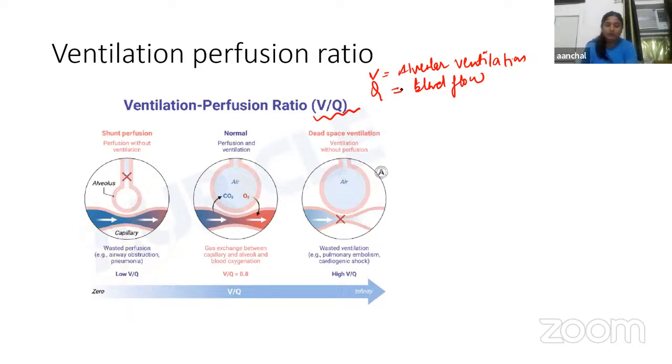Now, the normal value of this ventilation perfusion ratio is 0.84. And how can we calculate this ventilation perfusion ratio?